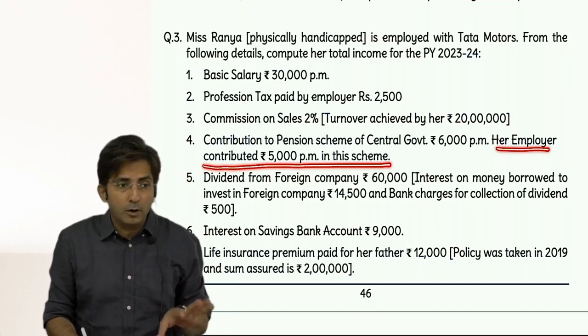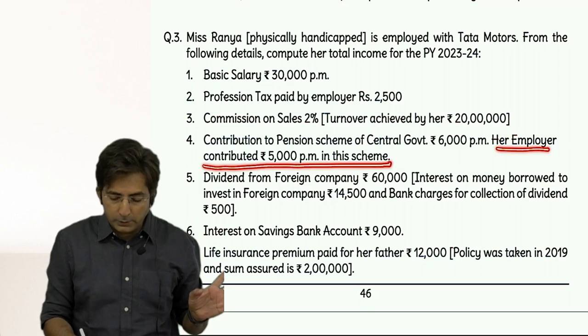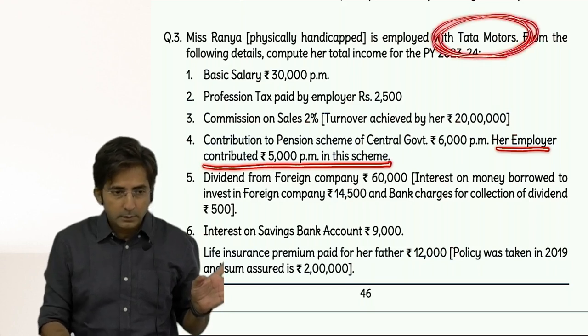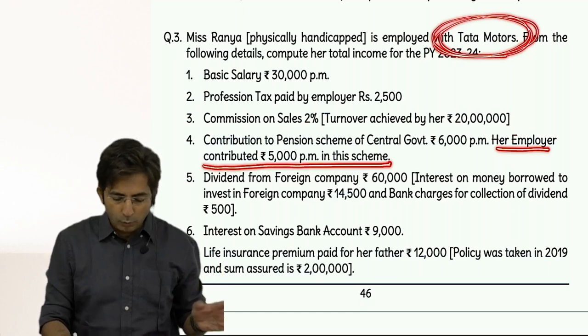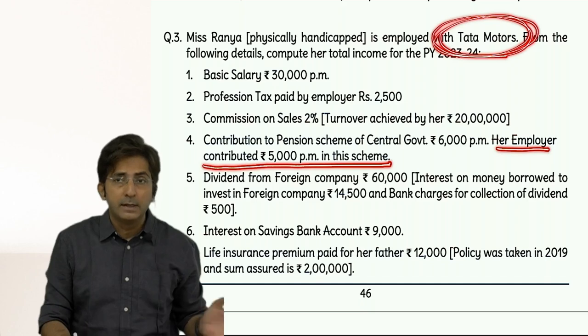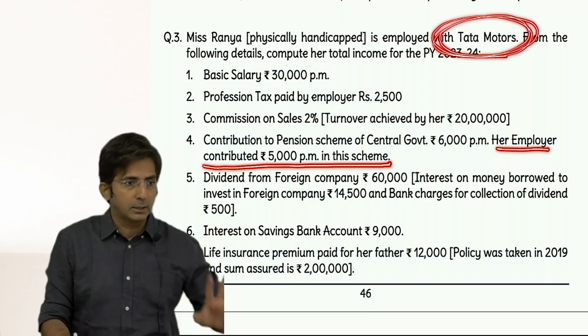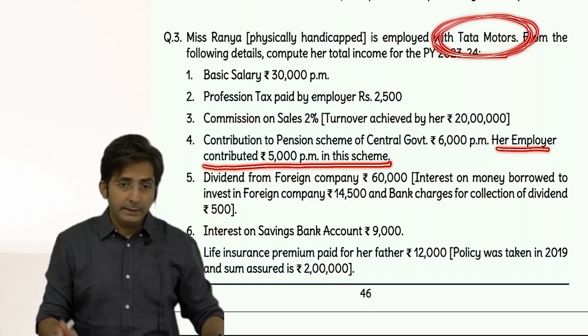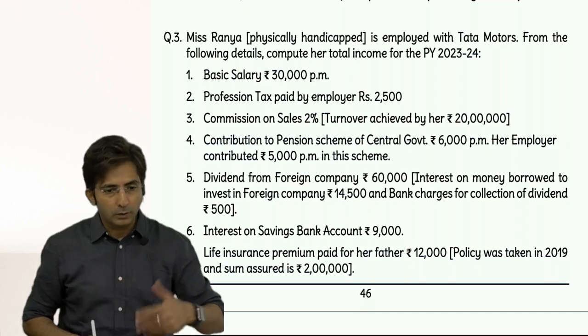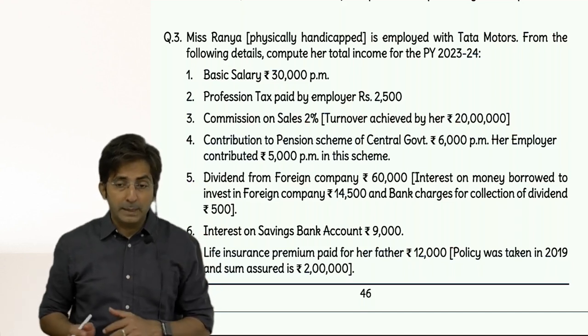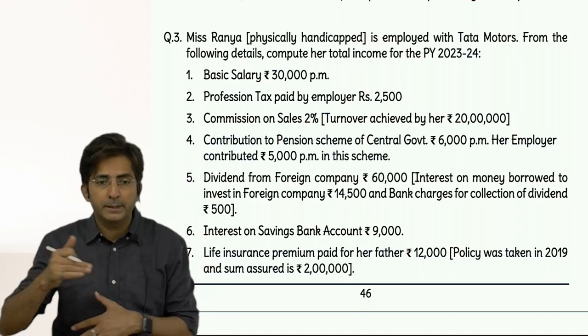on government or non-government. She is not a government employee, she works in Tata Motors. So not a government employee, so 10% of basic plus DA in terms. And here only basic salary is there, 3,60,000. 10% of that comes to 36,000. So in the salary you will include full 60,000. And in 80 CCD 2, 36,000.